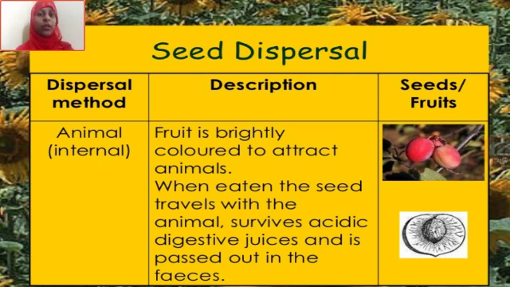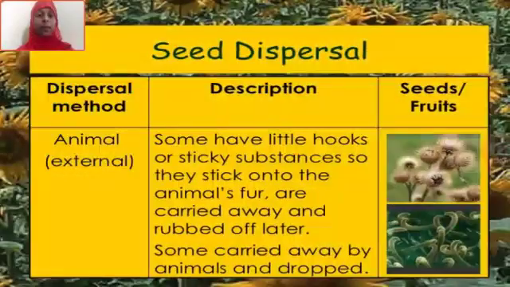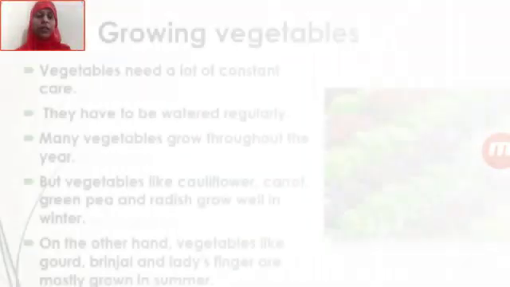This is some extra information, like internal and external type. The fruit is brightly colored to attract animals. When the animals eat it, the eaten seed travels with the animals through acidic digestive juices, and when they excrete, these seeds come in contact with soil and they give rise to a plant. Whereas what is the external one? Some of the seeds have sticky hooks or substances, so that they stick into animals' fur or are carried away through the body of the animal. So some are carried away and they are dropped and they give rise to a new plant. So these were the agents of seed dispersal.